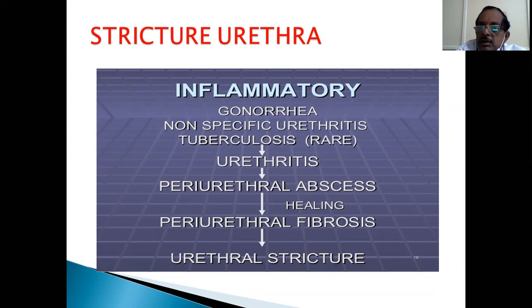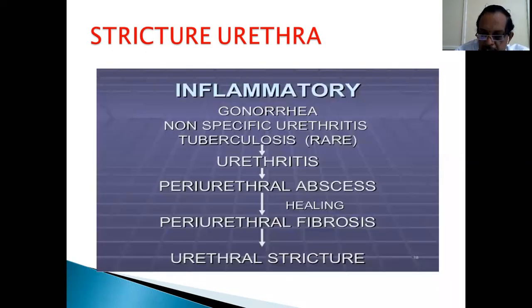Stricture urethra is not at one end. Traumatic strictures are very much localized, whereas infective strictures are not localized. This is because the urethral infection goes into the periurethral glands. They form microabscesses and they rupture, involving the rest of the urethra. So there is involvement of the mucosa and muscle, the corpora also, or the bulbous spongiosum is also involved. The bulbous spongiosum muscle is also involved in stricture. So this is very important because ultimately fibrosis causes stricture.